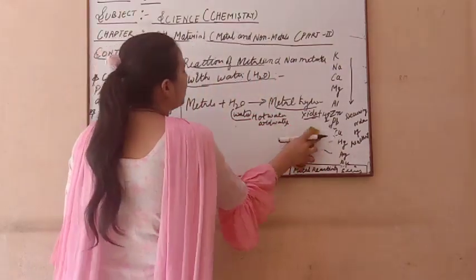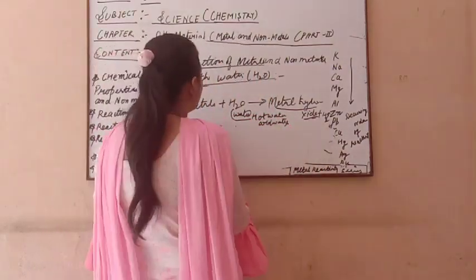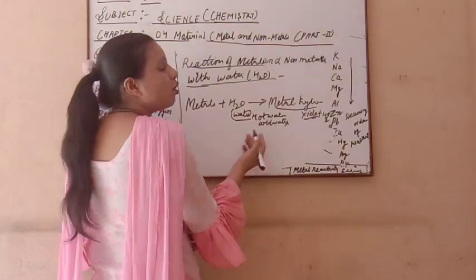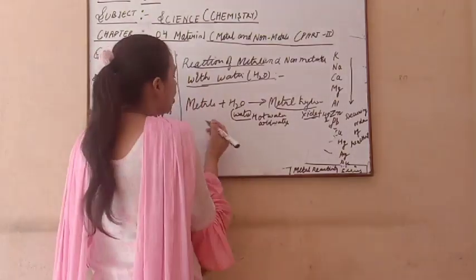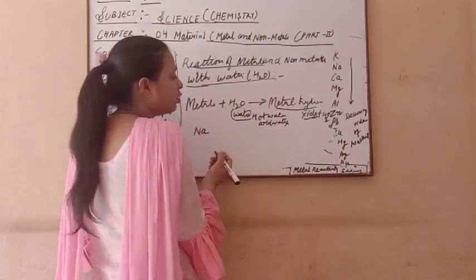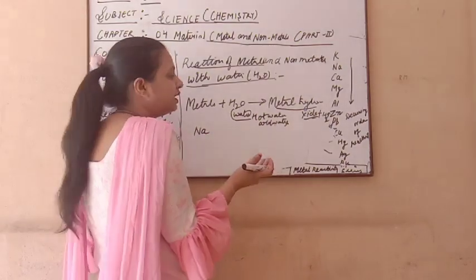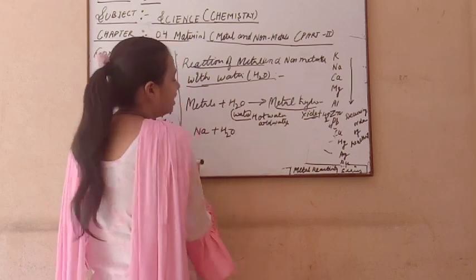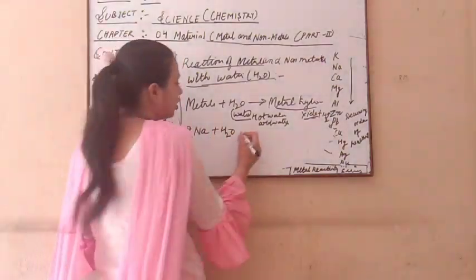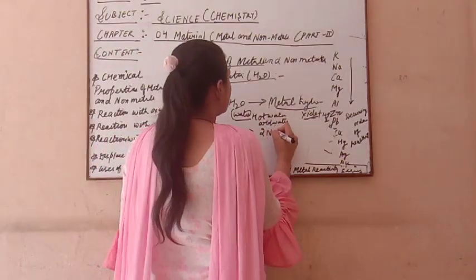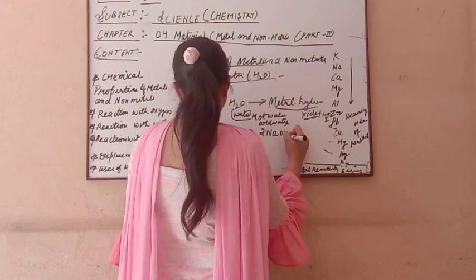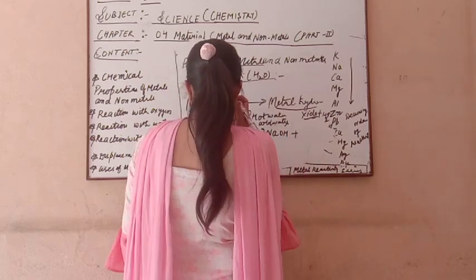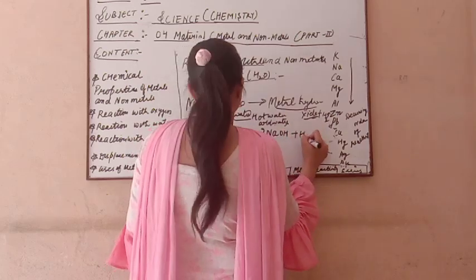First I take the example of simple hot and cold water, and you all know sodium. In the case of sodium we just take cold water; there is no need for hot water. When sodium reacts with water, what does it make? 2NaOH plus which gas is released? H2.